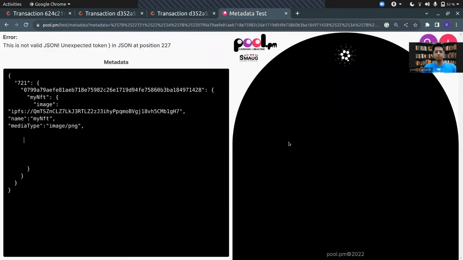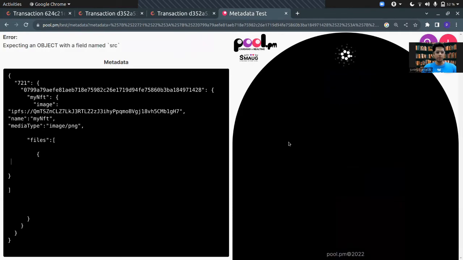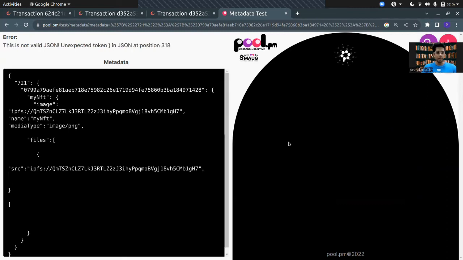After that, like in the previous video, I told you that you need to have the files attribute. It has to be an array, and inside the array, we can have multiple files. We are going to have the first file. In this, the first key would be source. This will give you the IPFS hash, and I'll give the IPFS hash of this image only, the image which was getting displayed.